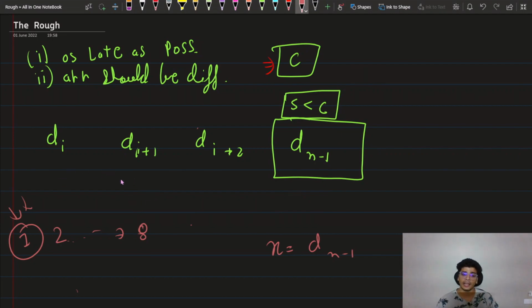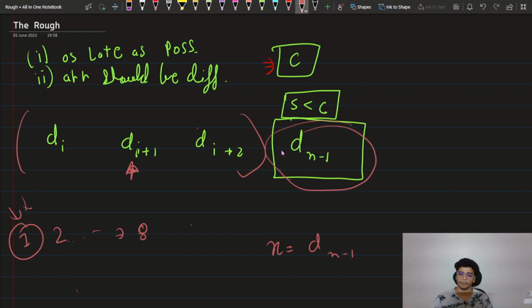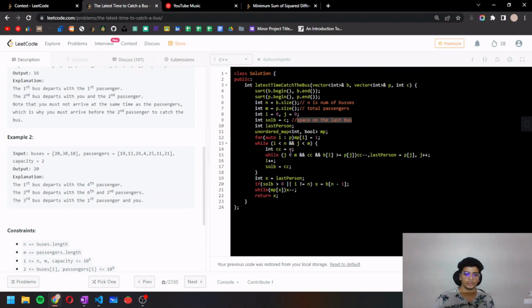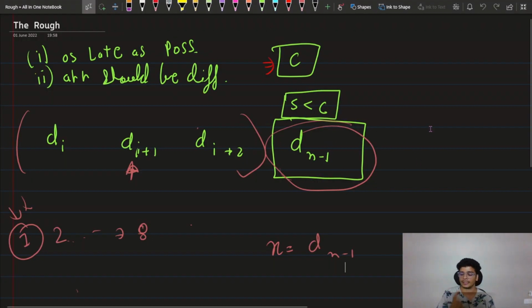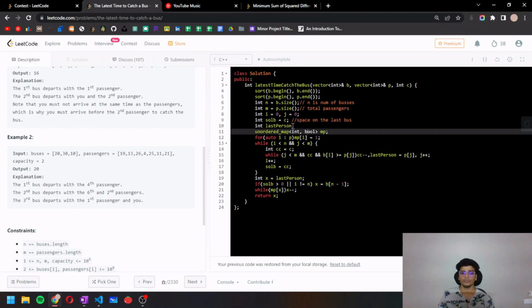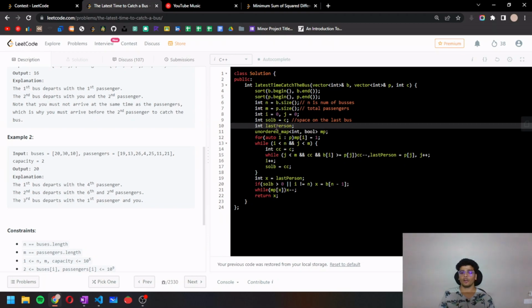And in the case where the last person is sitting on any of these buses as well, then also we can choose this time only, because we just want to get to the bus as late as possible. Alright, and we just want to arrive on any of these buses. That's why we are going to choose this time. If no passenger is there, then we'll definitely choose this time. So we'll definitely choose the last departure time. So this is this, and we have also stored the value of the last person, the arrival time of the last person.